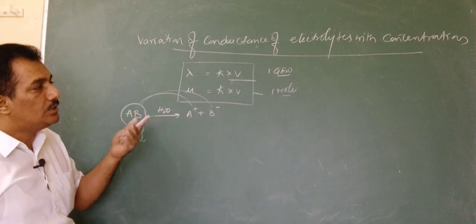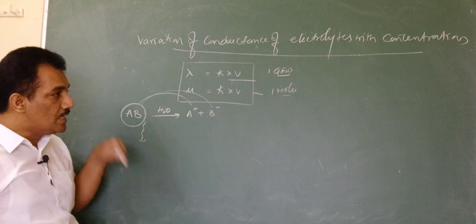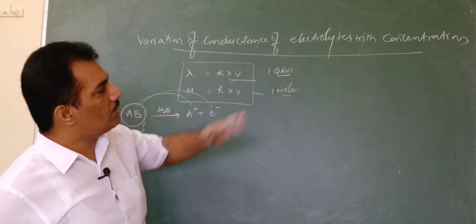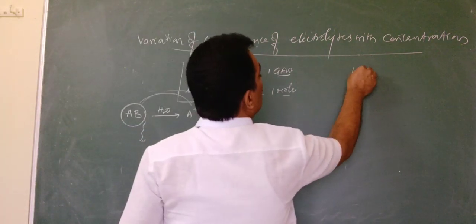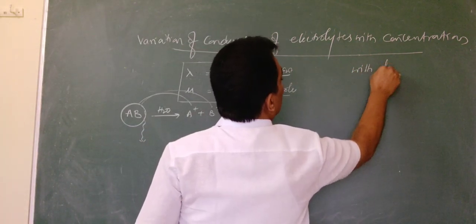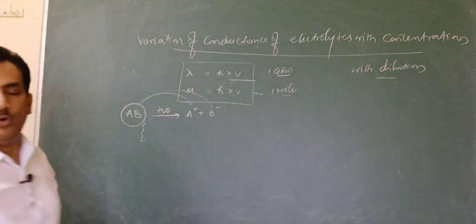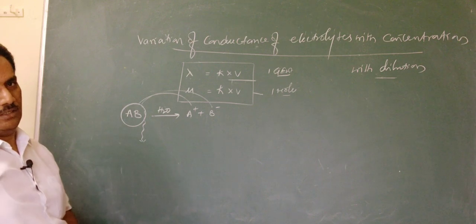So we can consider that the concentration of the electrolyte will decrease with dilution, and thereby we can consider the variation of conductance of electrolytes with dilution, because dilution and concentration are inversely related. The more diluted, the less the concentration.